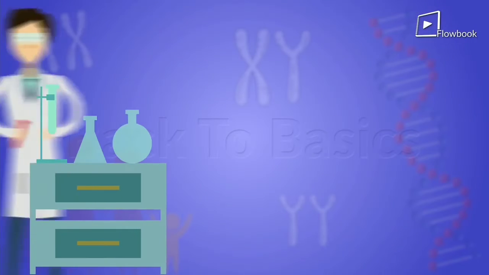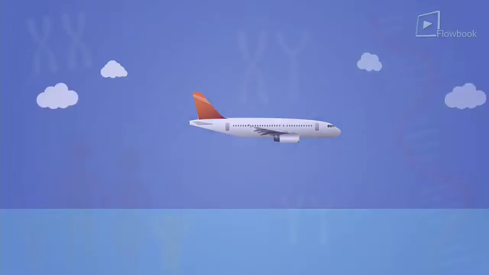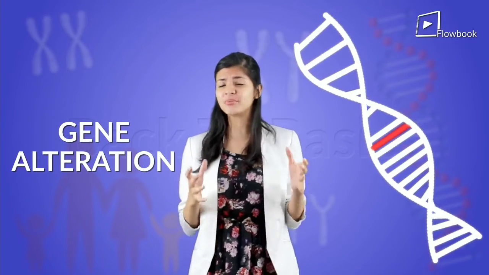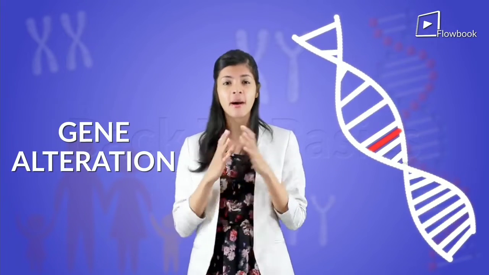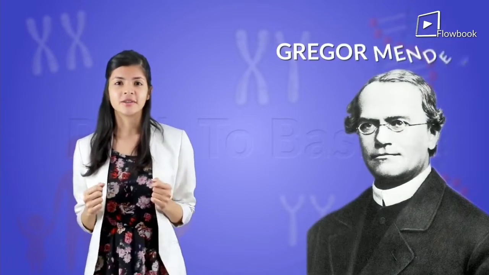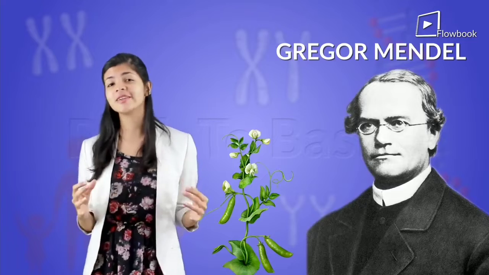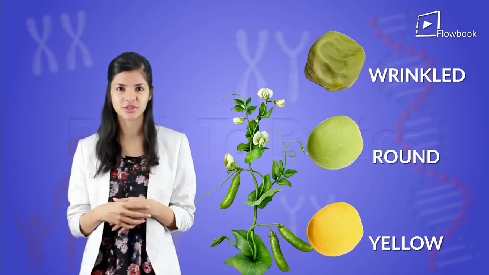These days, the science and technology that we have is so far advanced that scientists are actually researching into gene alterations and can easily predict the kind of diseases that you'll get based on your inheritance. But all of this started because of Gregor Mendel, who performed a series of experiments on pea plants to understand inheritance. He selected pea plants because they had well-defined characters that were expressed over several generations.